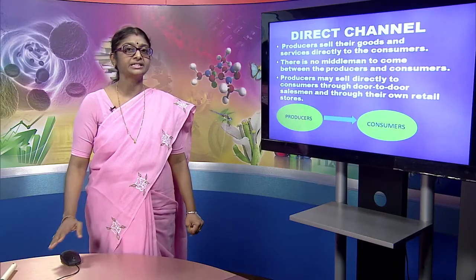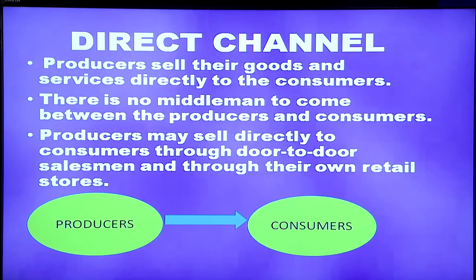In the case of a direct channel, producers sell goods or services directly to the consumers. There is no middleman between the producers and consumers. Producers sell directly to the consumers through door-to-door salesmen and through their own retail stores. The picture clearly shows producers giving directly to the consumers.